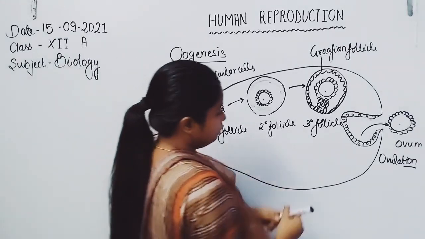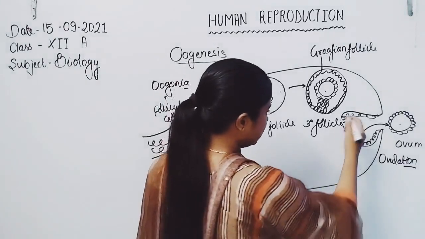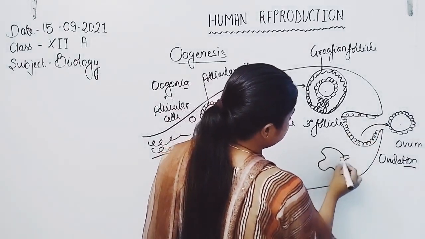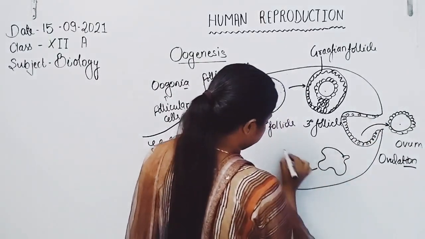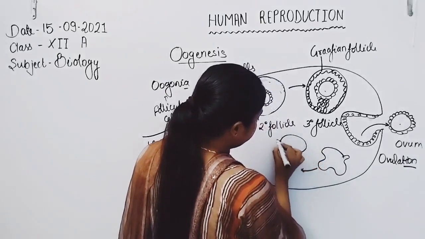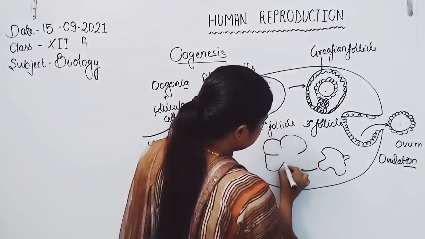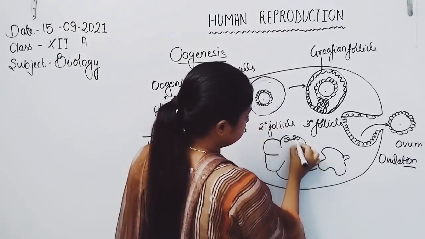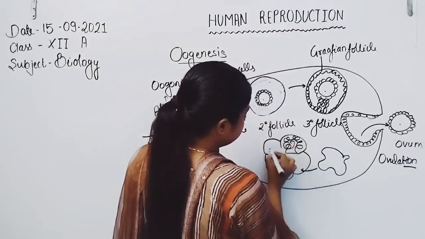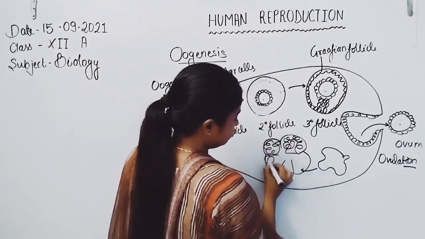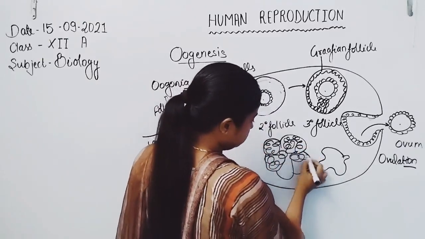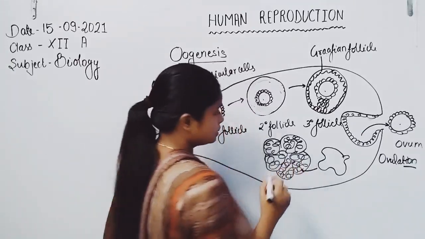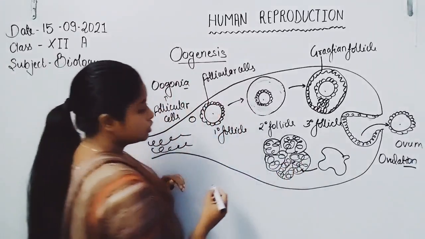After ovulation, the follicle is converted into the corpus luteum. Well-developed corpus luteum formation takes place after the ovulation process.